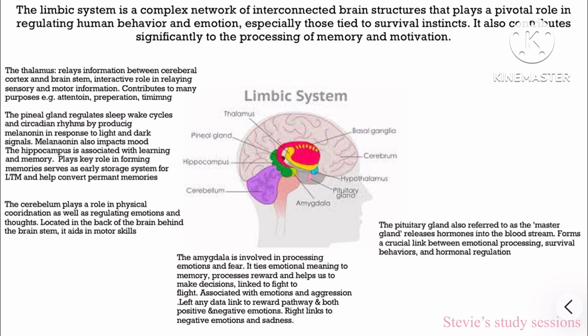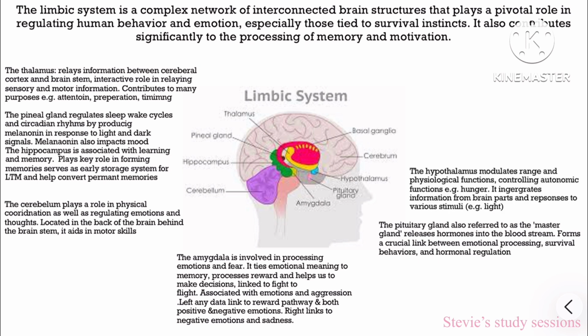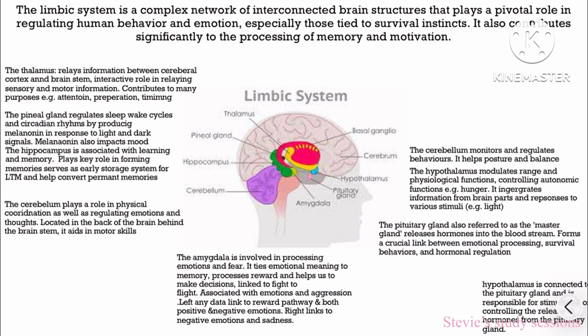The pituitary gland is also known as the master gland. It releases hormones into the bloodstream and forms a crucial link between emotion processing, survival behaviors, and hormone regulation. The hypothalamus modulates a range of physiological functions, controlling autonomic functions, for example, hunger. It integrates information from parts of the brain and responds to various stimuli. The hypothalamus is connected to the pituitary gland and is responsible for stimulating or controlling the release of hormones from the pituitary gland. The cerebellum monitors and regulates behaviors. It helps posture and balance.